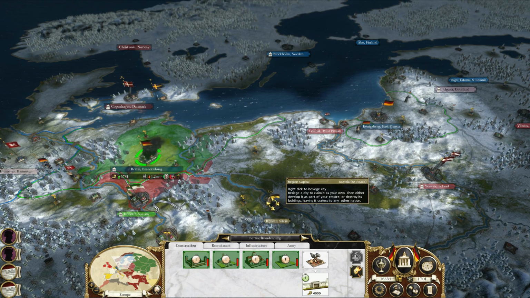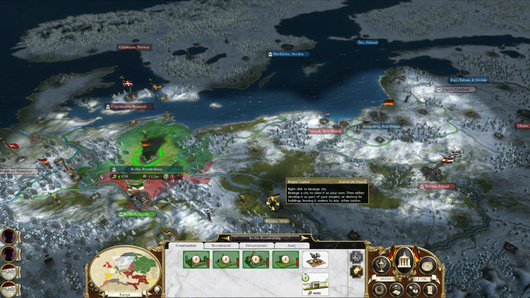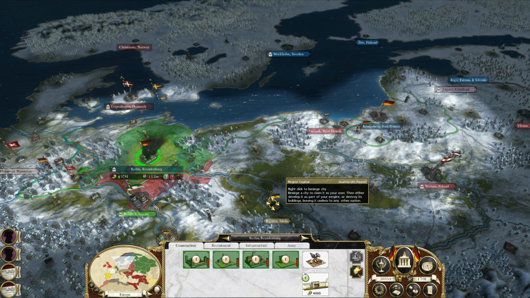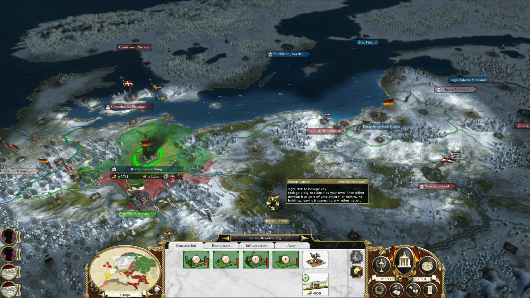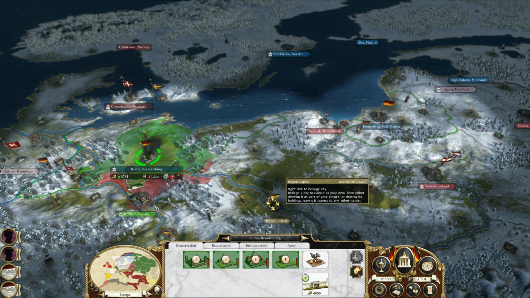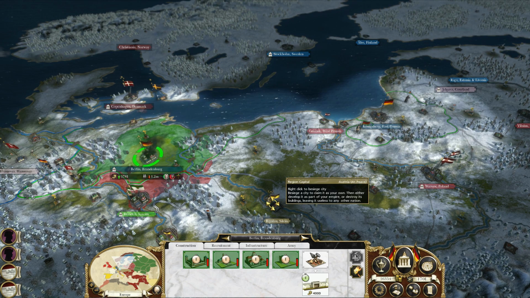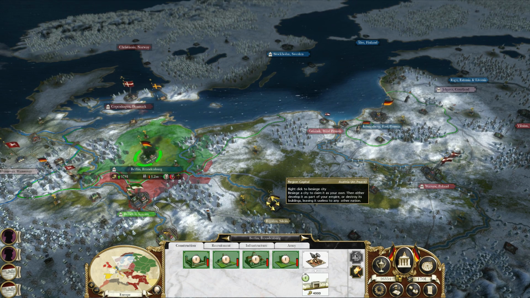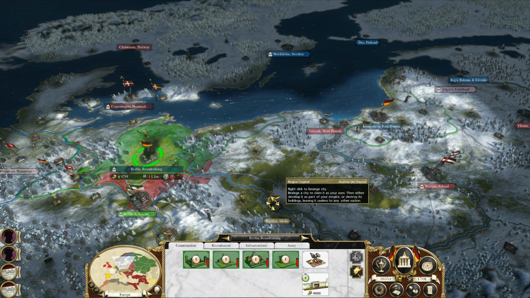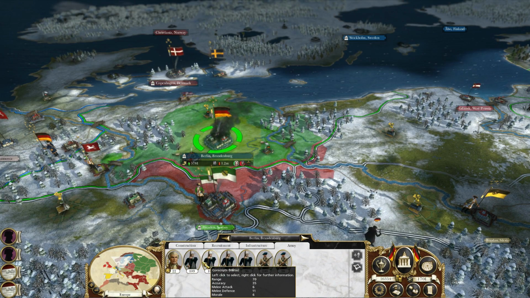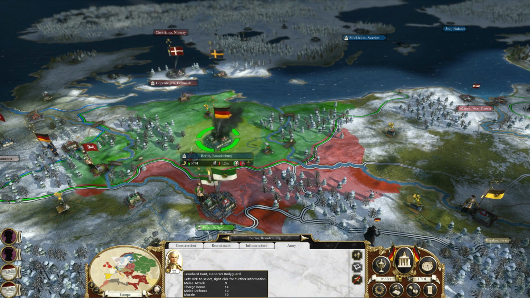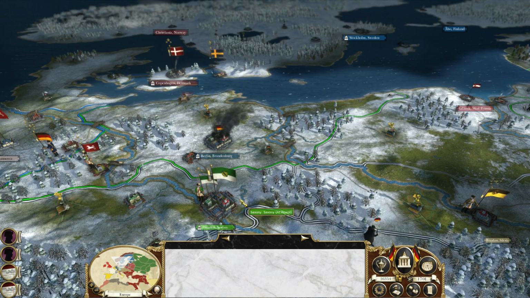So, what if we wanted to be a constitutional monarchy? So the only way to do that, when we started as Prussia, we were an absolute monarchy. So to change to constitutional, we had to go through this change to be a republic, and now we got to switch to being a constitutional monarchy. So let's go ahead and get that done. Well, I can tell you first thing what I'm going to get done is get rid of these troops. Don't need them. This guy, don't need him either.